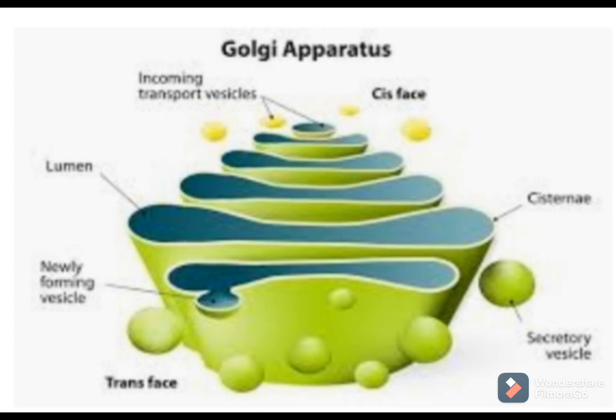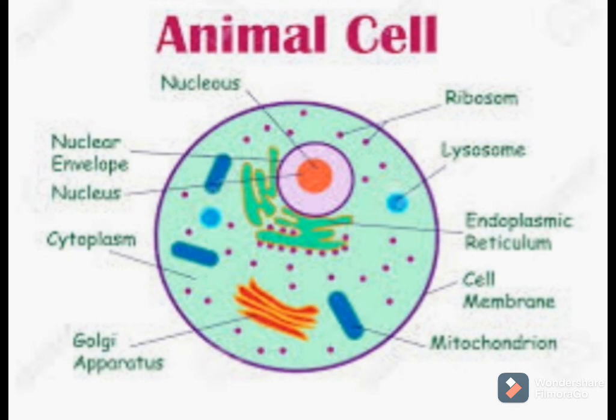Okay, so what is the function of the Golgi apparatus? First, we will again revise the structure. It consists of stacks of flattened membrane sacs called cisternae. Means the Golgi apparatus consists of cisternae and vesicles. The cisternae are placed one above another in a parallel manner, and these membranes often have connection with the membranes of the endoplasmic reticulum. They are normally located near the nucleus.